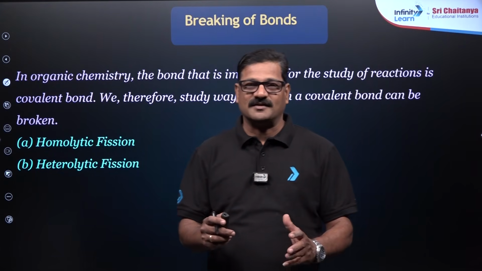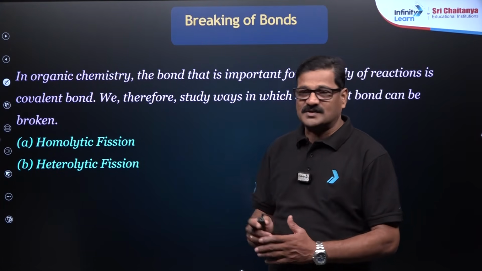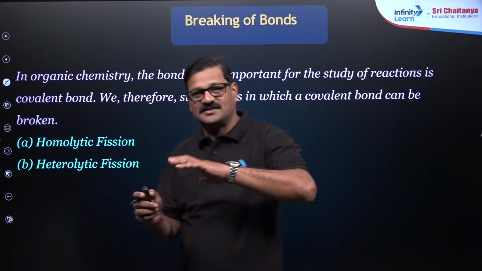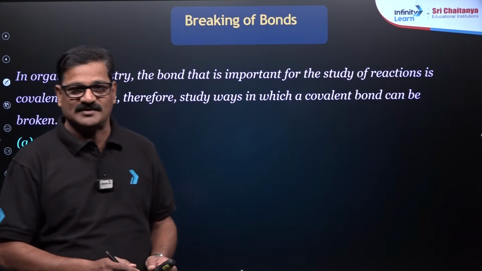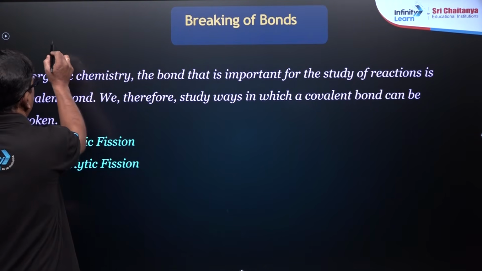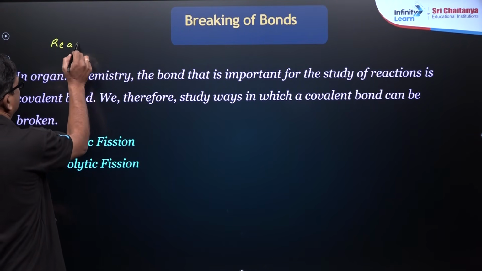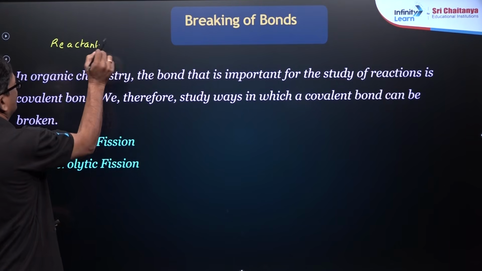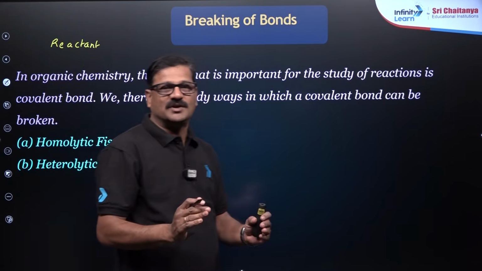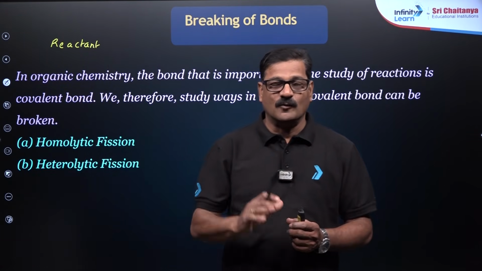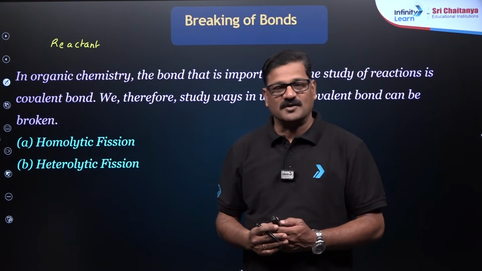So, what is a mechanism? In organic chemistry, a reactant is going to give rise to the product. While the reactant is converted into the product, the reactant is actually a molecule. Old bonds are present in the molecule.